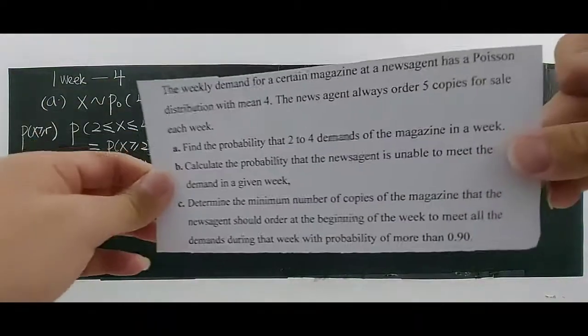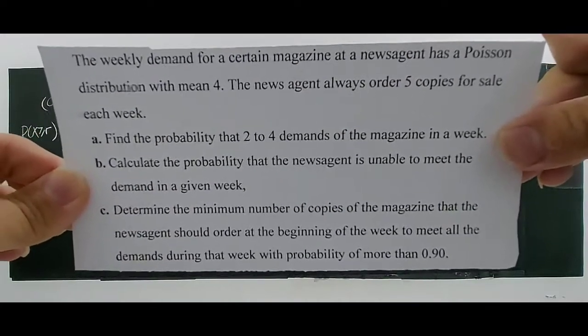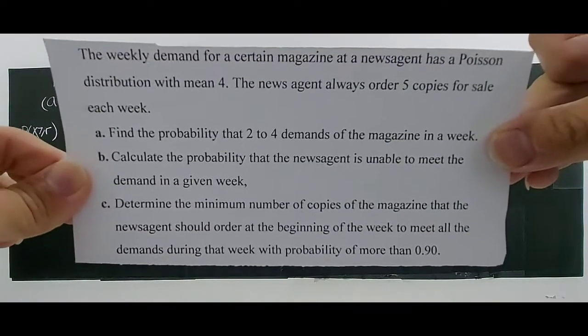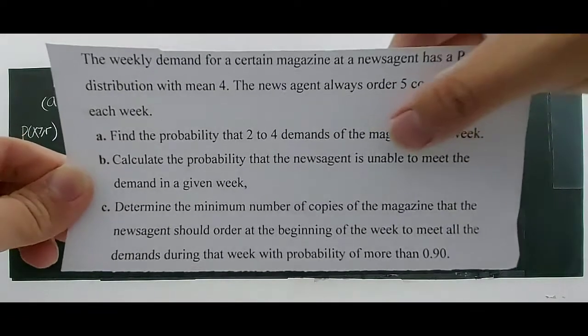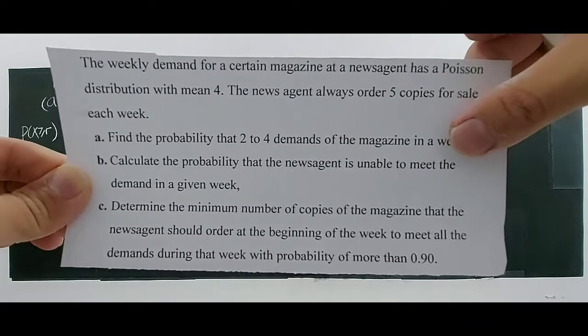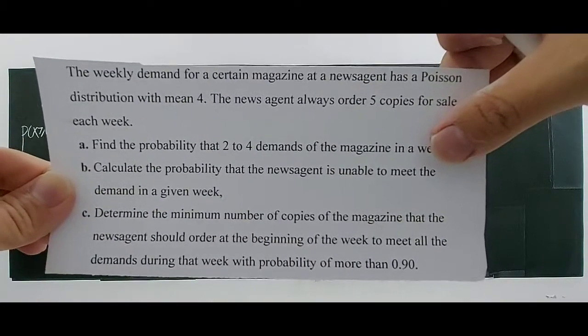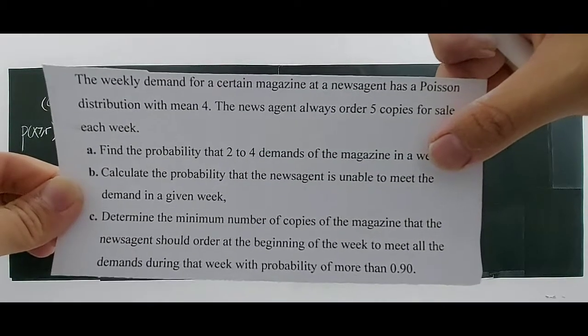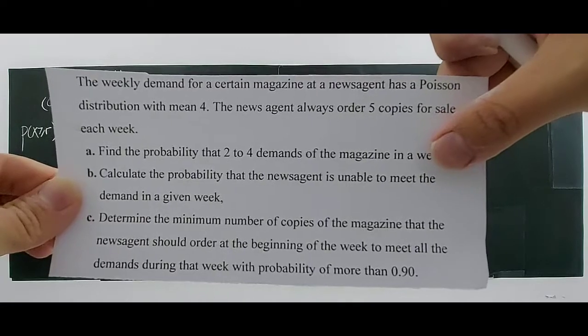Right. After this question, look at part B. You should try this question first. Calculate the probability that the news agent is unable to meet the demand in a given week. The keyword here is unable. What is the meaning of unable to meet the demand? It means that they do not have enough stock, not enough magazines to sell, right?